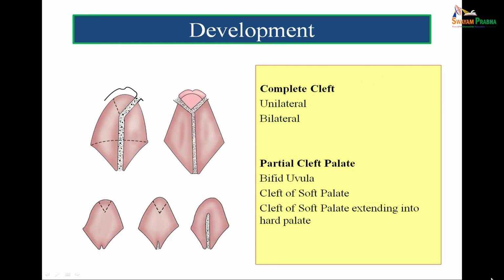So, a complete cleft may be unilateral as seen on the left side, or bilateral as seen in the other figure, on both sides on the right. If you see the figures below, a partial cleft palate may manifest as a bifid uvula on the extreme left, or a cleft of the soft palate in the center, or a big cleft which extends into the hard palate. So, these developmental anomalies and the developmental basis of the cleft palate have to be understood.